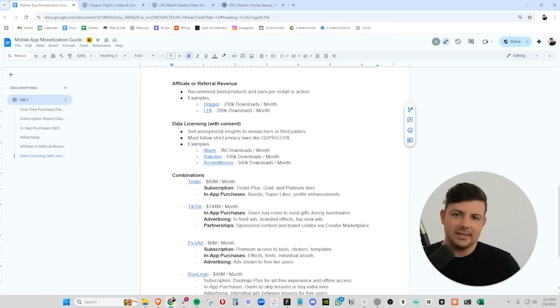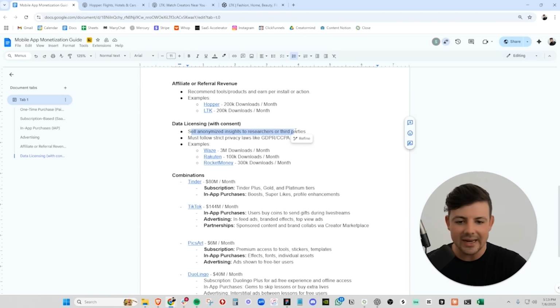Next, we have data licensing. This is probably the most complicated way and the most legally dangerous way to monetize your users. You can sell your users' data or insights to researchers or third parties. And just keep in mind that you must follow strict laws to do so.